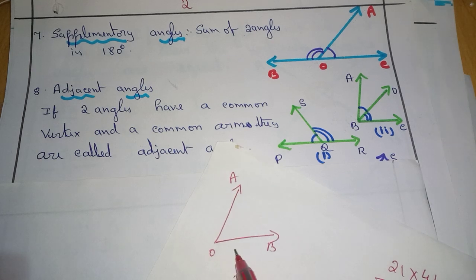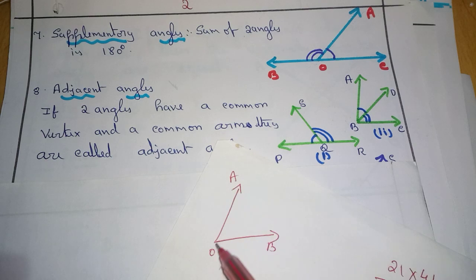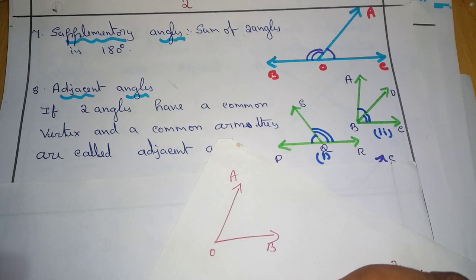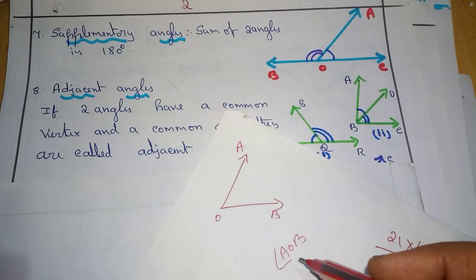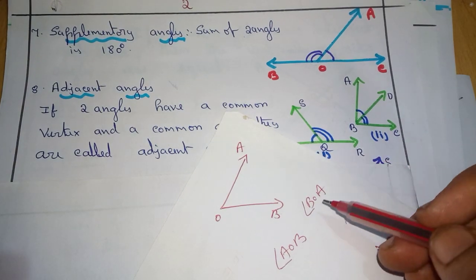Now look at this figure. Angle is read as AOB. Angle AOB or angle BOA, isn't it?